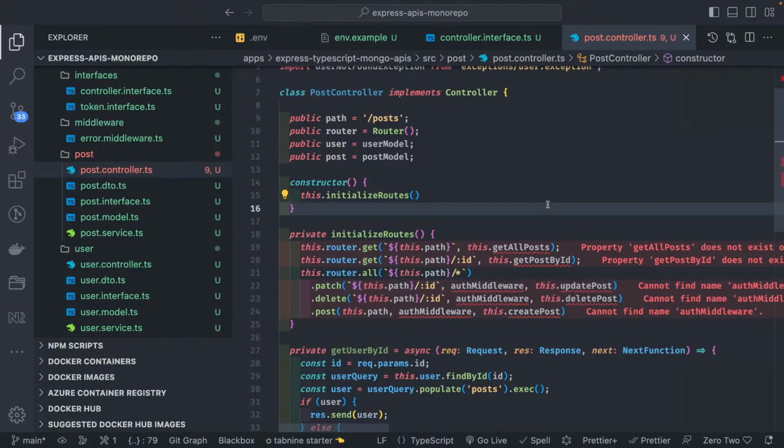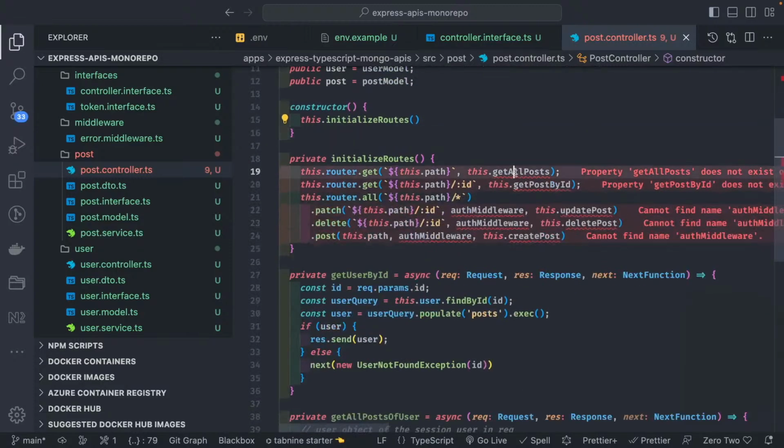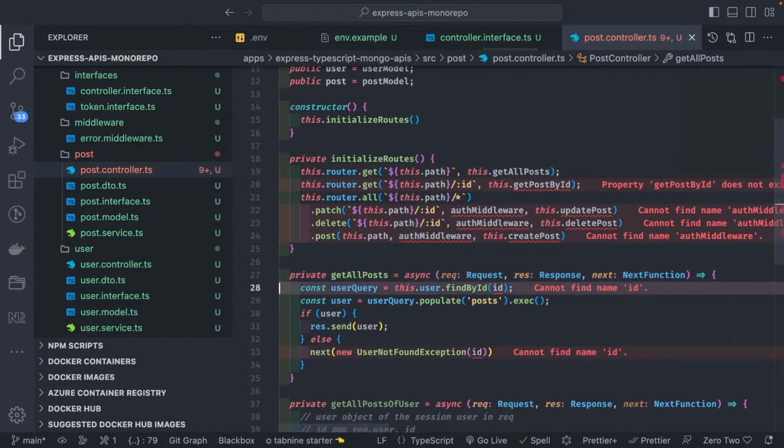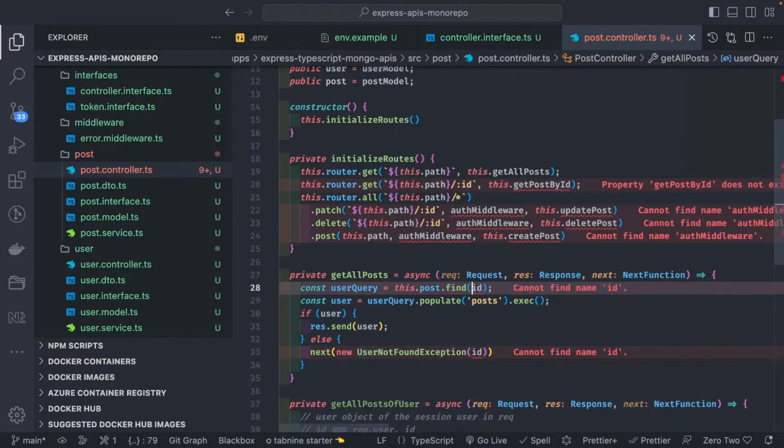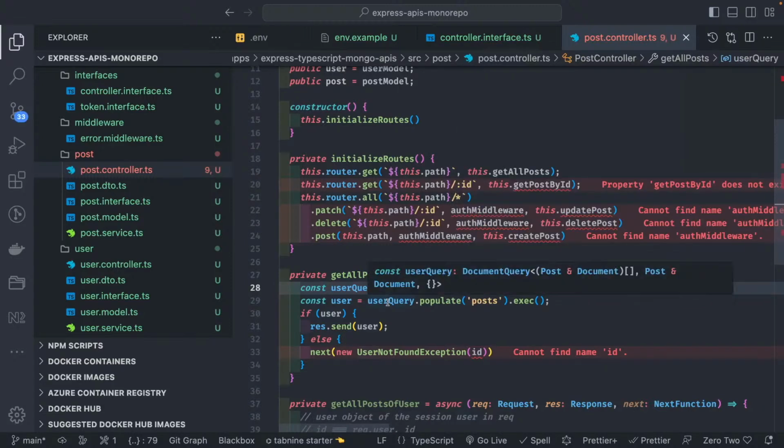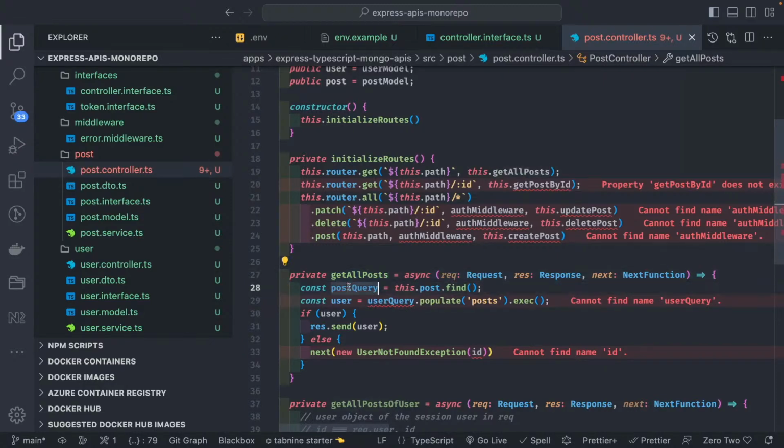We are going to define all these methods: middleware, update post, delete post, get all post. Let's define the first method, get all post, and what it will contain. We are not getting any ID. So here it is this dot post dot find, and no ID. That means we want all the posts. So this is the post query, and we can also populate the user data with each and every post. Populate author, because post contains the author.